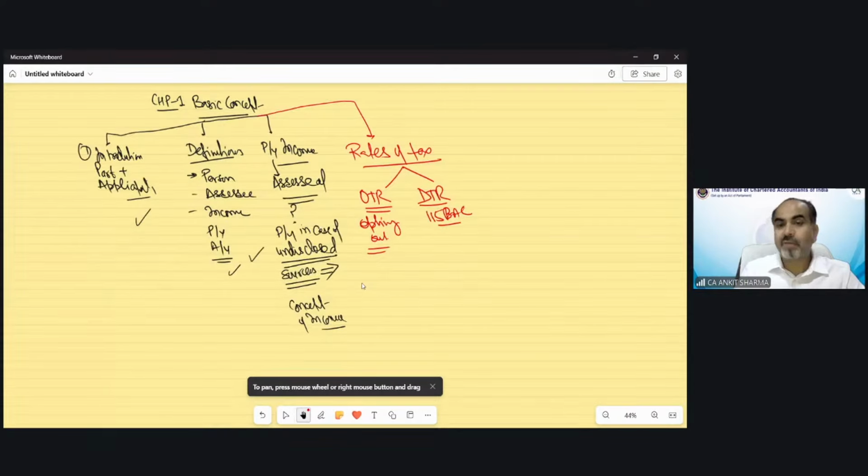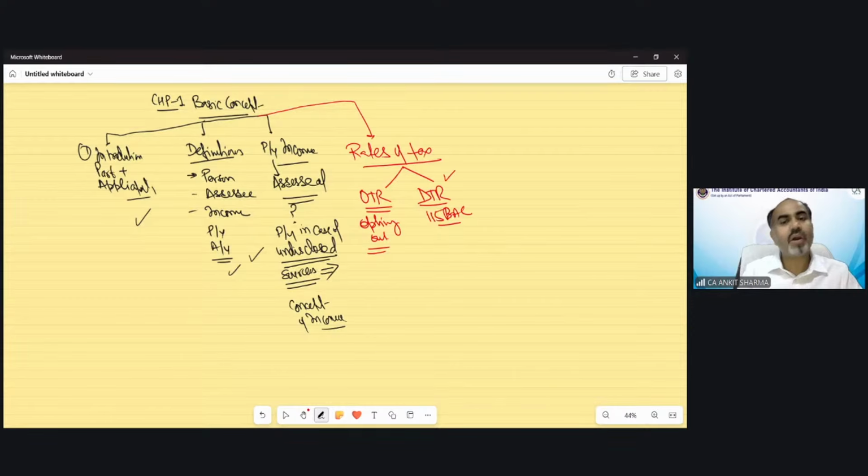If you are under the default tax regime, then of course there would be a different tax rate structure. If you are under the optional tax regime, there is a different kind of tax structure. So before solving any question or before applying the rate of tax for calculation of tax, you have to first check: do I need to calculate tax under the default tax regime or under the optional tax regime? There are surcharge provisions also in both these cases.